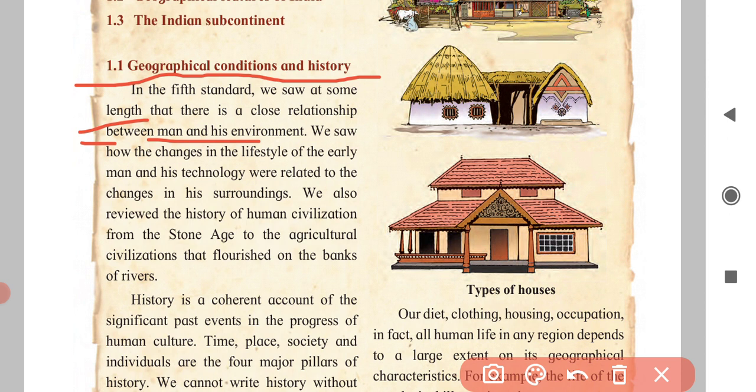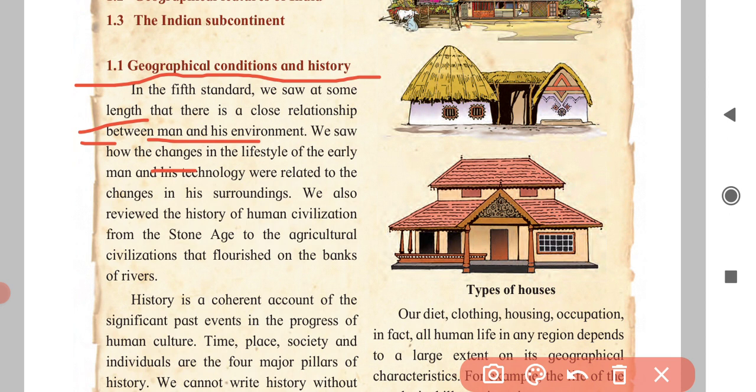Understood? We saw how the changes in the lifestyle of the early man and his technology were related to the changes in surroundings. We understood the lifestyle of the people and how this lifestyle changed, how they developed themselves with new technology.